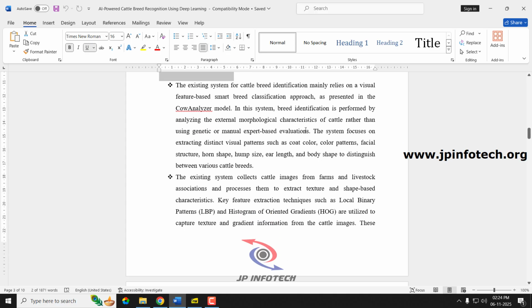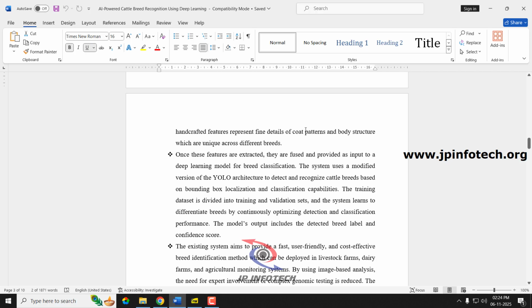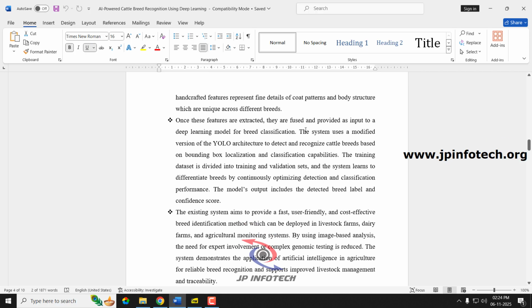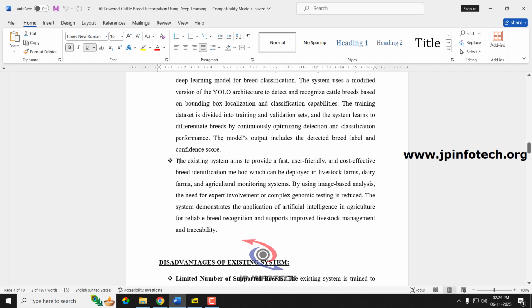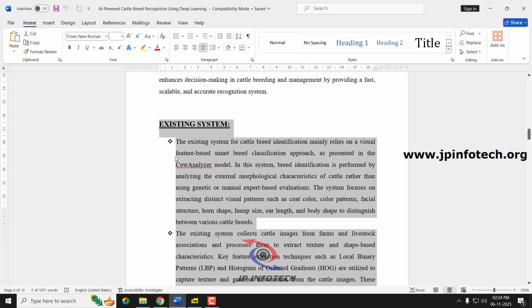They have used key extraction features like local binary pattern and histogram of oriented gradients to capture the texture and gradient information from the cattle. And then they have utilized the YOLO model and implemented it. So these are the things mentioned in the existing system of the project.